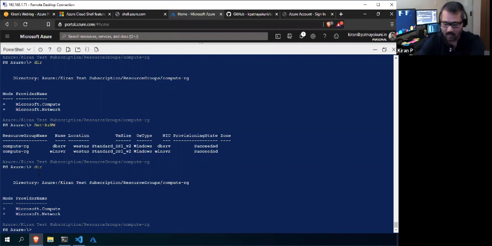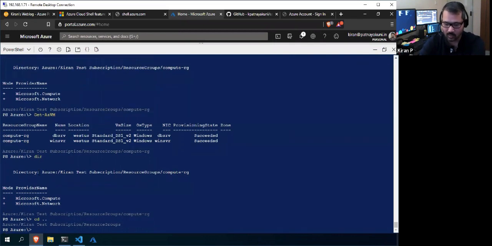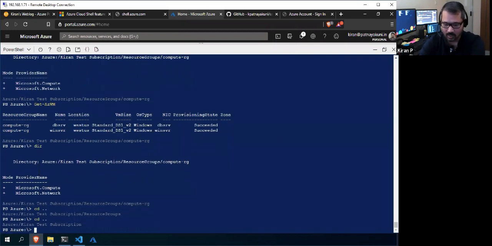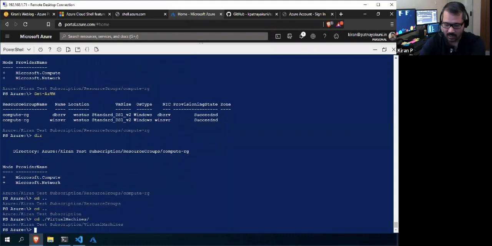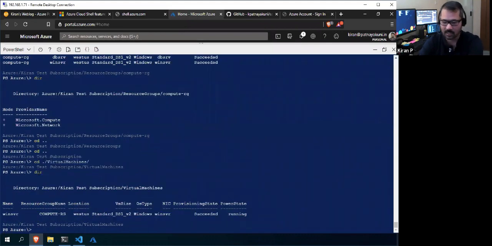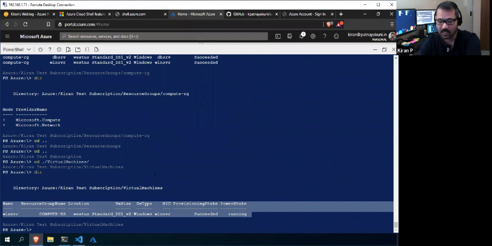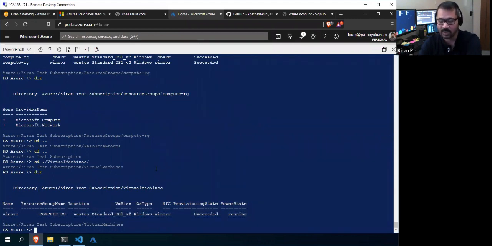Now I'll go back to my virtual machines, and here I'll use dir and see one thing. The VM that we already created is not showing here, because the Azure Cloud Drive uses the cache.